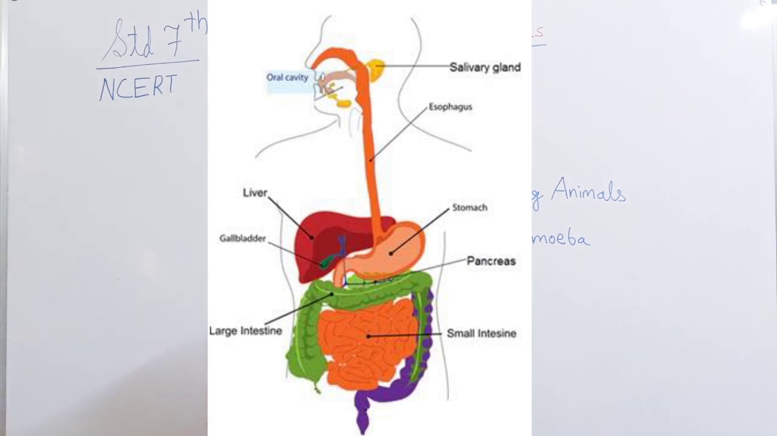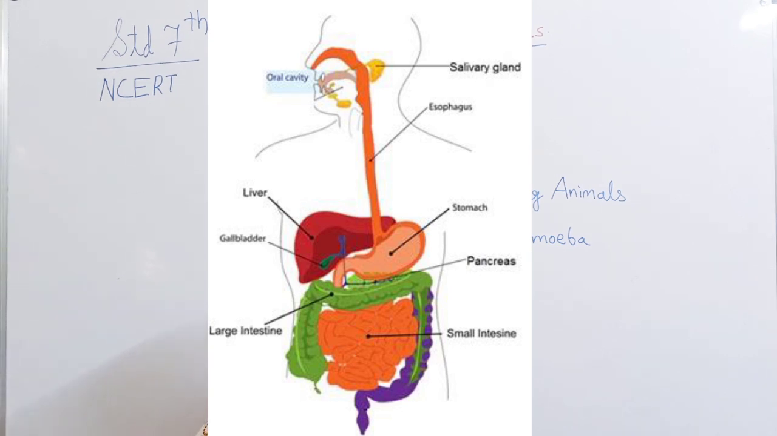The next one is the pancreas. The pancreas is a large cream colored gland located just below the stomach. The pancreatic juice acts on various components of the food like carbohydrates, fats and proteins, and changes them into simpler forms. The partially digested food now reaches the lower part of the small intestine, where the intestinal juice completes the digestion of all components of the food.